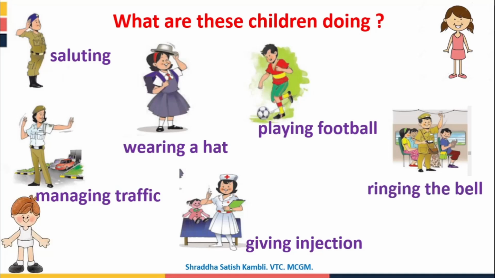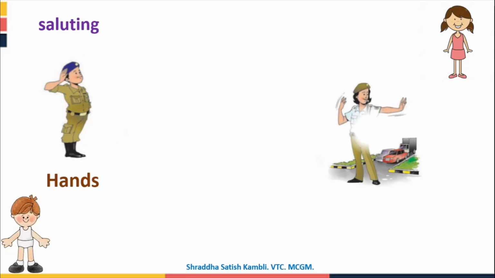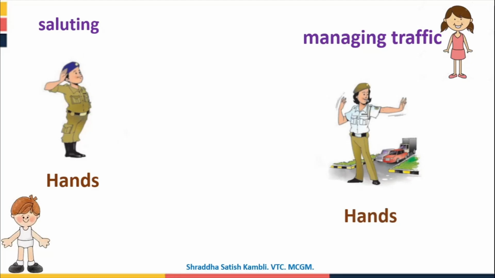So see, there are so many actions which are happening over here. One child is saluting, the other child is wearing a hat, someone else is managing traffic, someone is giving an injection, a boy is playing football, and the conductor is ringing the bell. Okay, now let us see what parts of their body they are using in order to do all this. For saluting, you make use of your hands, isn't it? And for managing traffic also, you make use of your hands.